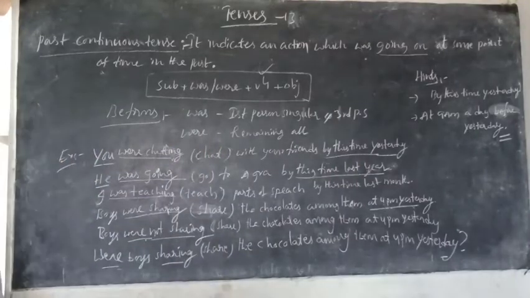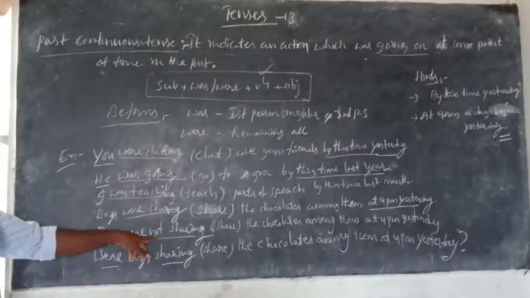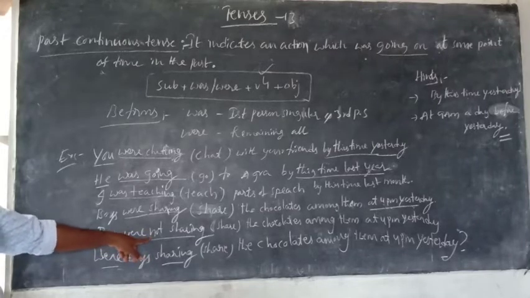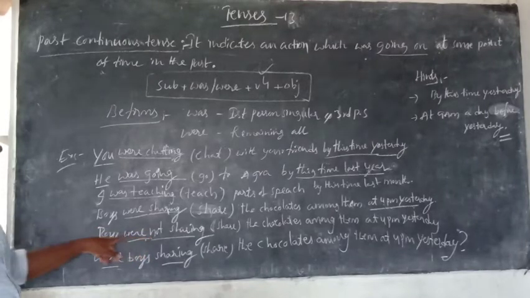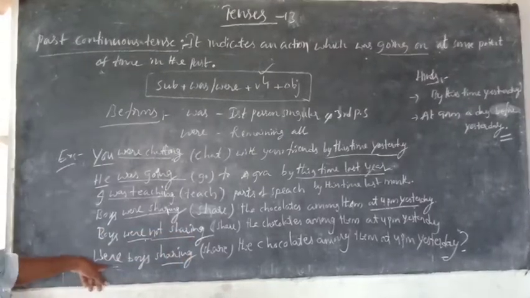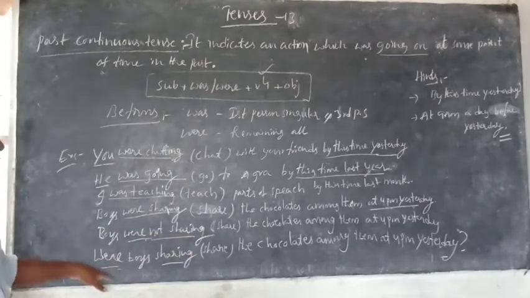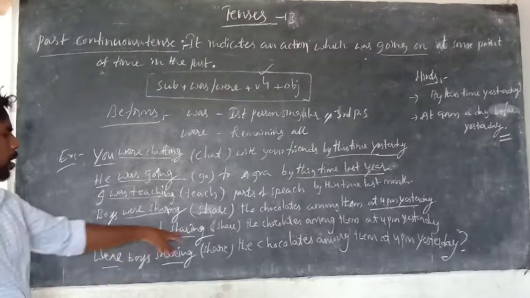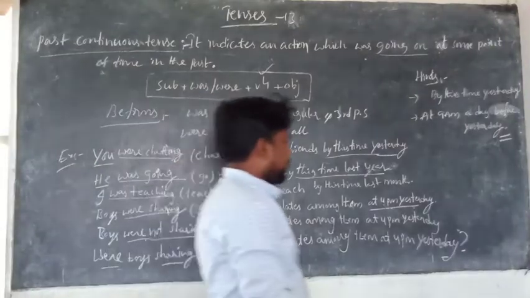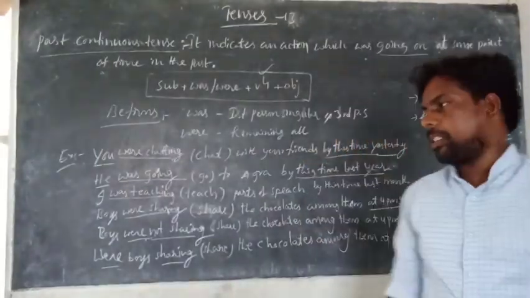To make negative, you have to use the negative word along with the be form, placed between the subject and the main verb. And for interrogative, place the be form before the subject. Boys were not sharing. Were boys sharing the chocolates among them at 4 p.m. yesterday? This is the question.